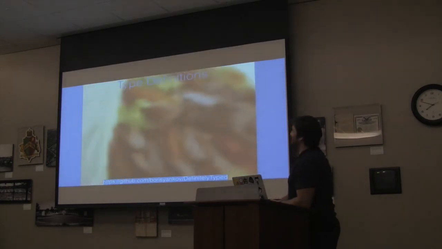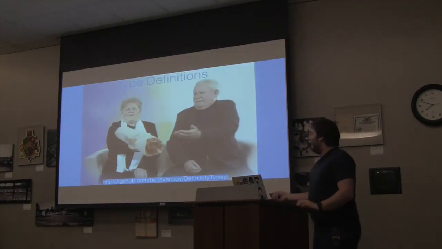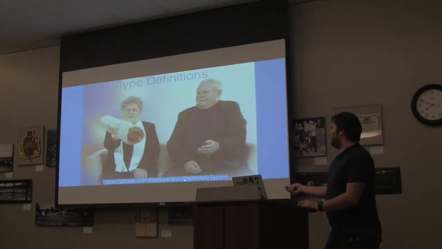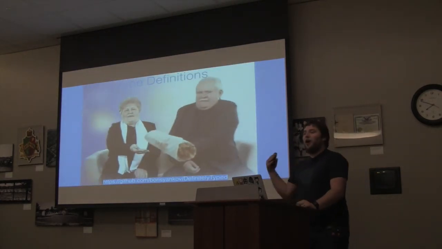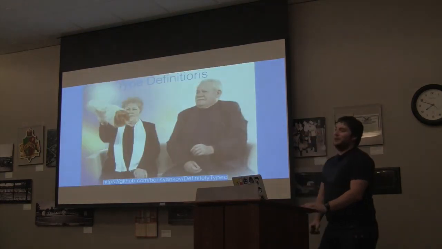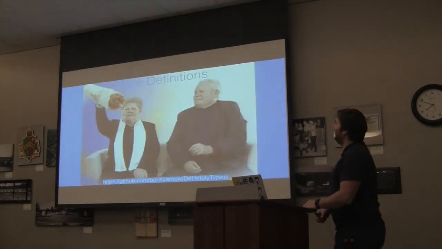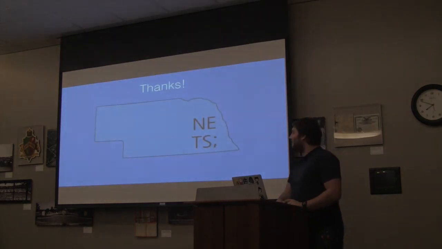I had to use that, it's amazing. If you go to this GitHub URL, Boris Yankov's DefinitelyTyped, there are hundreds of type definition files for everything. There's Backbone, Angular, Dojo, lots of frameworks. That's it. Any questions?